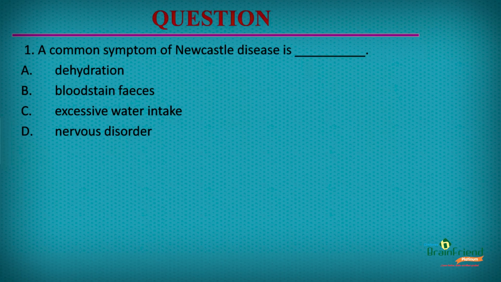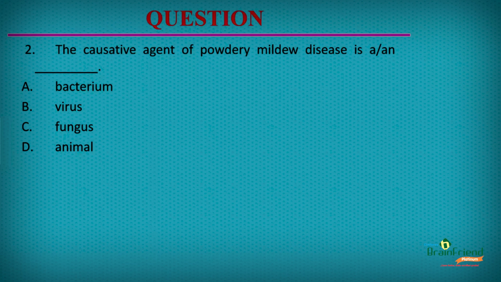A common symptom of Newcastle disease is dash. A. Dehydration. B. Blood-stained feces. C. Excessive water intake. Or D. Nervous disorder. The correct option is D. Nervous disorder.